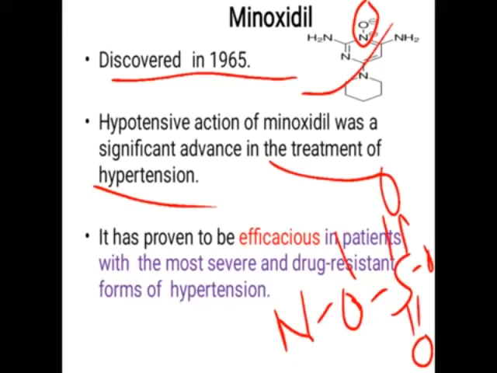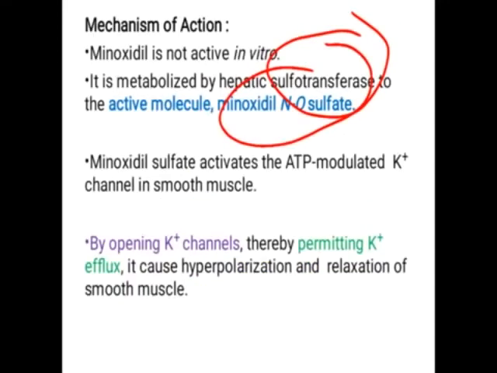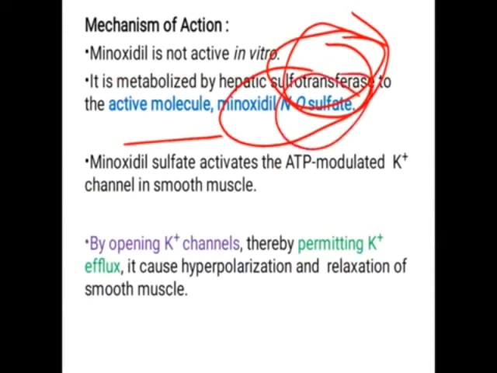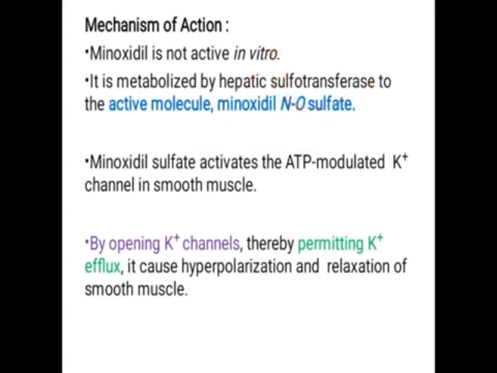Minoxidil is the prodrug. It undergoes a sulfation reaction by sulfotransferase to the active sulfate drug, minoxidil N-O sulfate. So it is called minoxidil N-O sulfate. Okay, so what is the role of minoxidil, or how does it act as an antihypertensive agent? It is a potassium channel agonist.